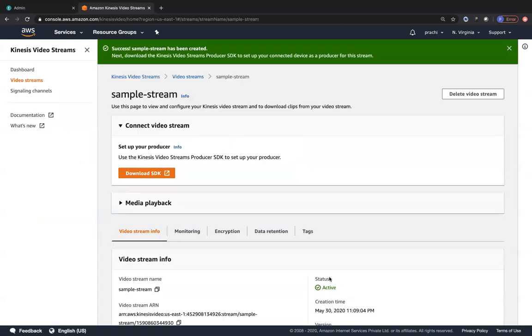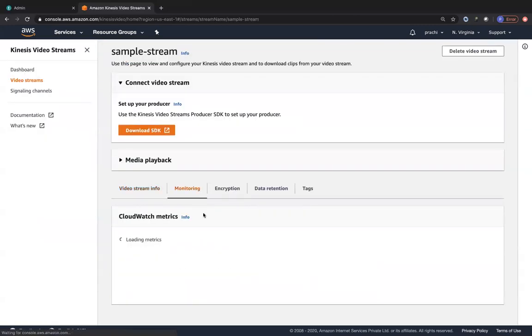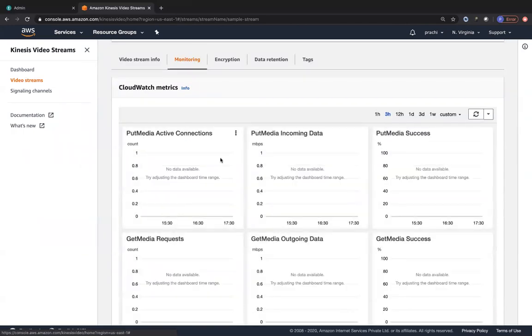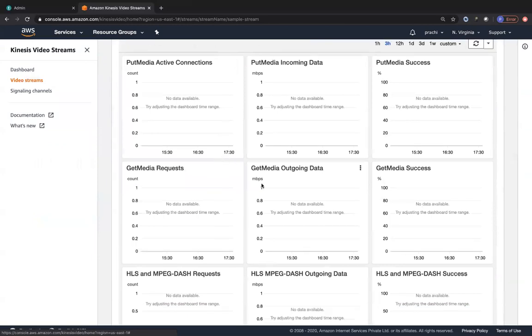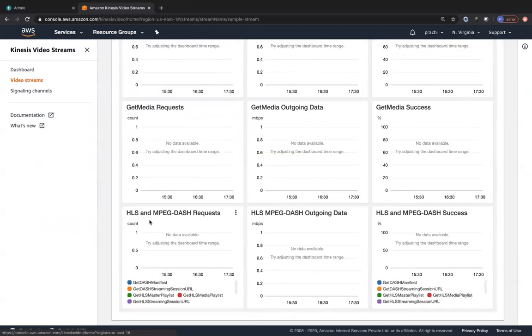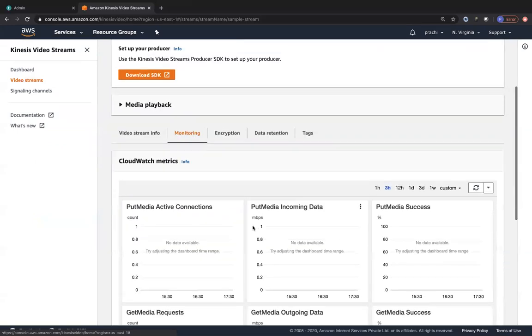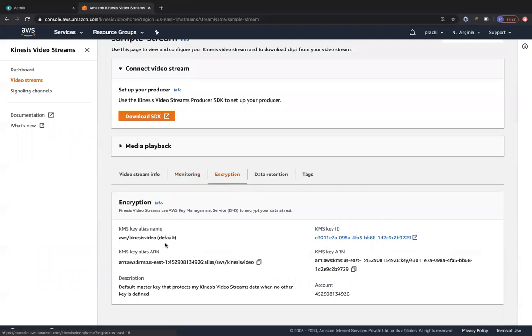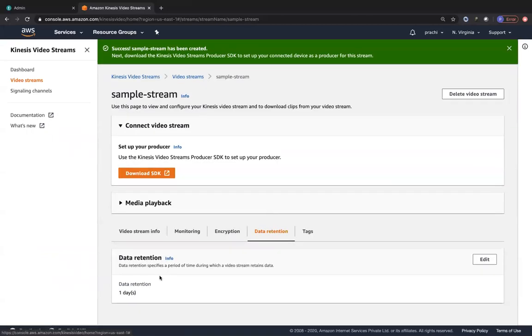And once your video stream is created, you can see over here we have the monitoring for our video stream, where we'll be able to load all the metrics. So if someone is putting data into your video stream, or someone is getting data from your video stream, and if you are doing any kind of HLS-related requests to stream it to any other mobile-based service or a browser, those related metrics can be viewed over here. This is given by CloudWatch. Regarding encryption, we have right now chosen the AWS managed default key that it provides, but you can go ahead and configure your own key. And regarding data retention, we have set it up to 1 day.